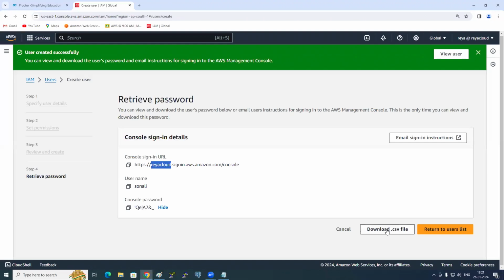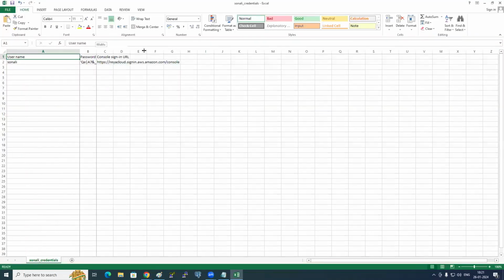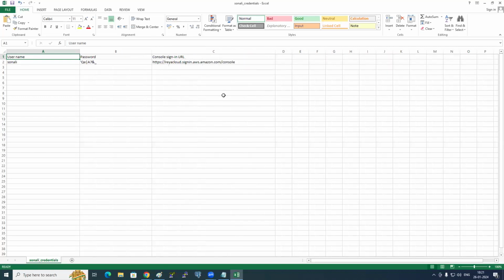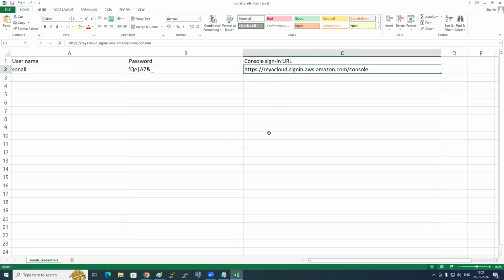Download CSV. A CSV file is nothing but your Excel sheet. If you click on download, see, I downloaded Sonali's credentials. Open it. The Excel sheet contains the username, password, and then the URL.